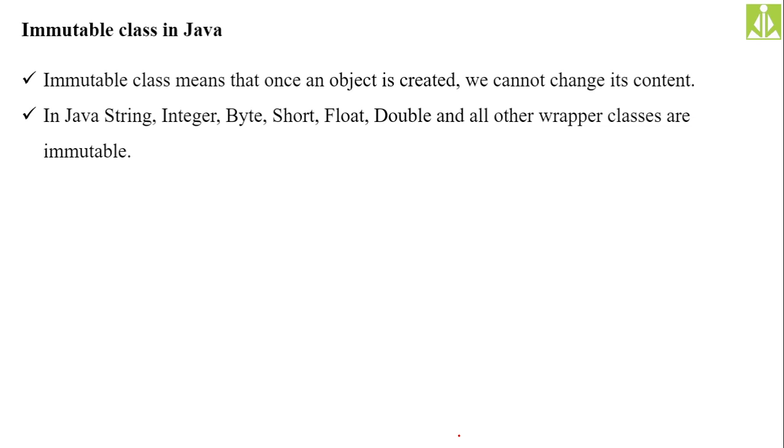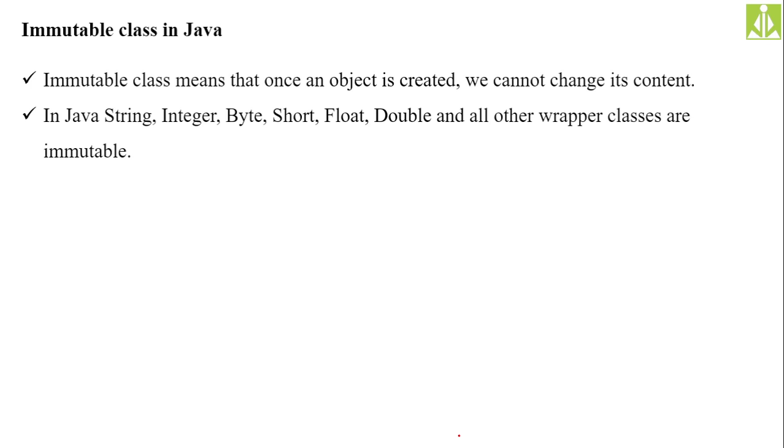Immutable class in Java: immutable means that once an object is created, we can't change its content. It is fixed, a kind of final thing. When you create the object, you can't change it, you can't add something to it, and you can't delete something from it. Whereas the classes that we create as user-defined classes, all those objects are mutable.